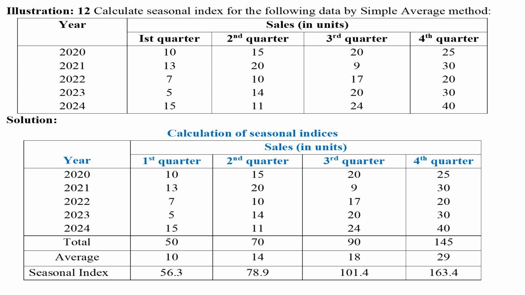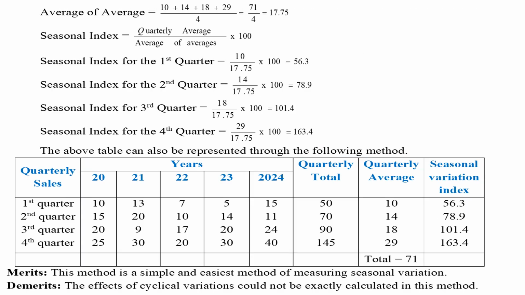In the next row, the average of it should be calculated. That is 50 by 5 equals 10. Like that, all values should be calculated. In the last row, the seasonal index should be written on the basis of the calculations done in workings. First, the average of average should be calculated. The calculations for seasonal index are well presented here.